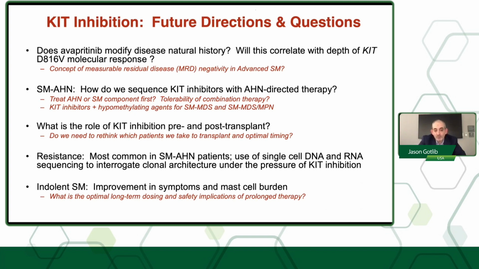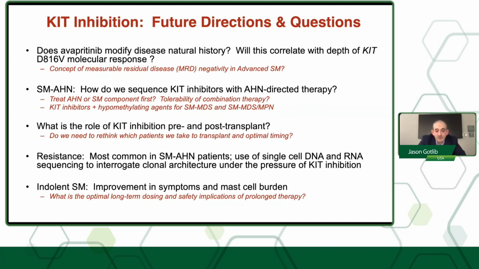Now, in this KIT inhibitor era, how do we use these agents before and after transplant? Do we try to use a KIT inhibitor to cytoreduce patients before transplant? Do we use it after transplant to try to mitigate the chance of relapse? These are answers that are not yet answered. It may take some time. Resistance is a persistent problem, particularly in the AHN component. And in this regard, this is where biologic investigations using single-cell DNA and RNA sequencing to investigate the clonal architecture of these patients at baseline and under the pressure of KIT inhibition, I think could be very interesting to sort that out and really can inform how we treat such patients.